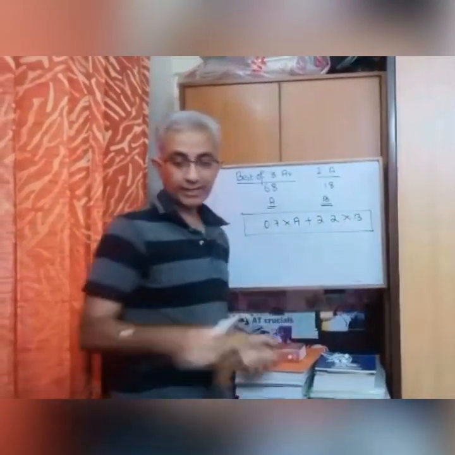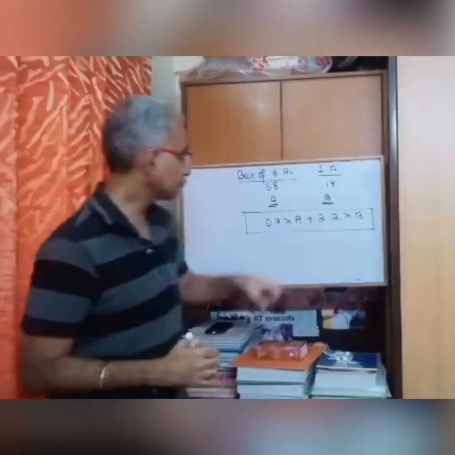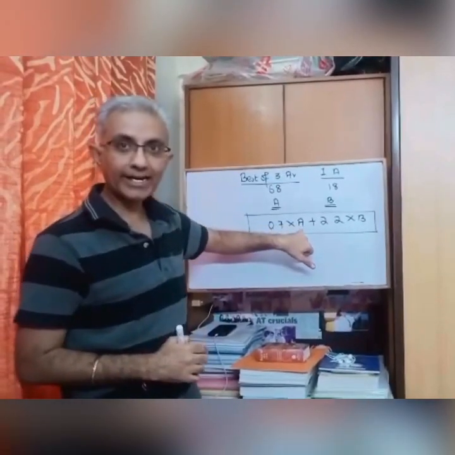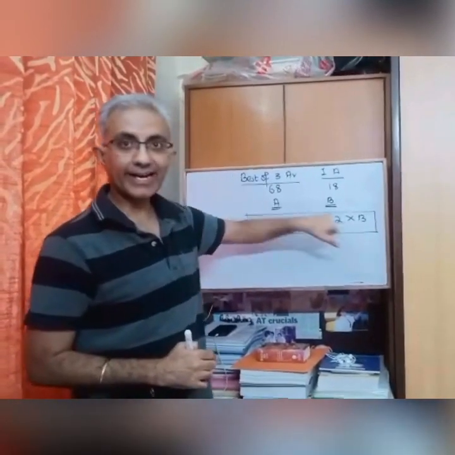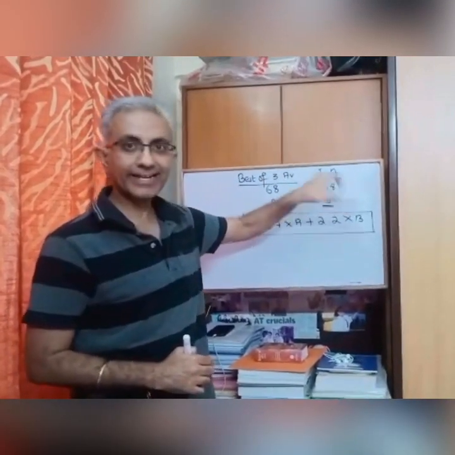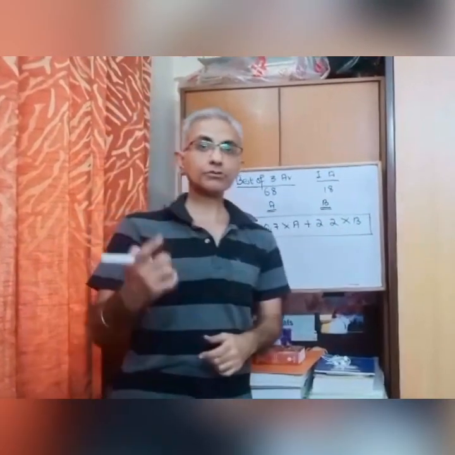On page 3 and page 4, they have calculated the entire calculation. Now you can do the same calculation directly. So I'm repeating: 0.7 into A plus 2.2 into B. A is what you got as the best of the 3 average, and B is what you got as an internal assessment. I'll come to the computer assessment in my next video.